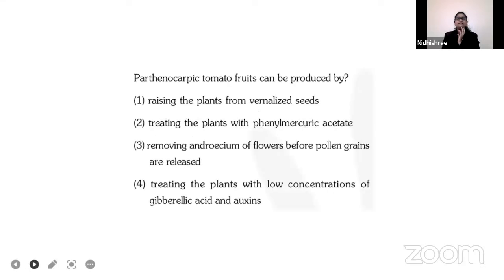Good. Next question. Parthenocarpic tomato fruits can be produced by raising plants from vernalized seeds, treating plants with phenyl mercuric acetate, removing androecium of flower before pollen grains are released, treating plants with low concentration of gibberellic acid and oxide.